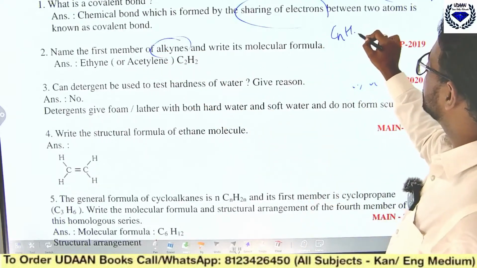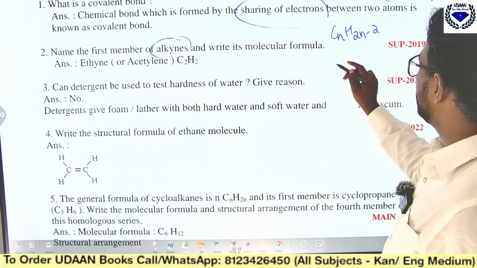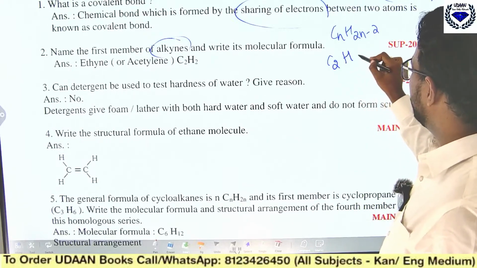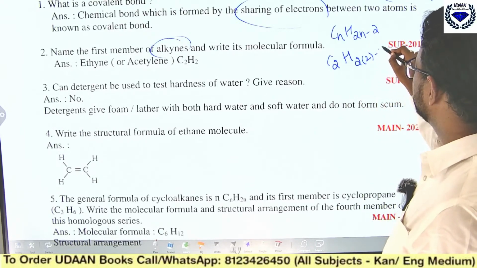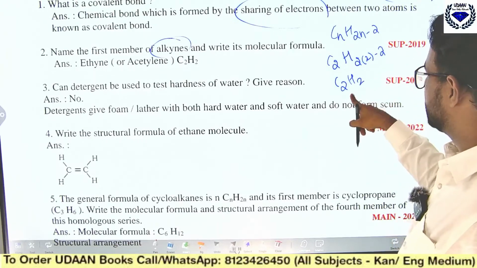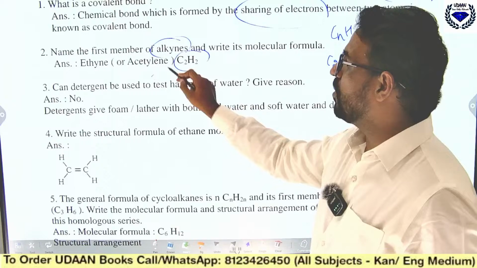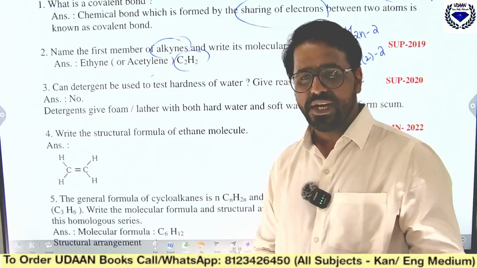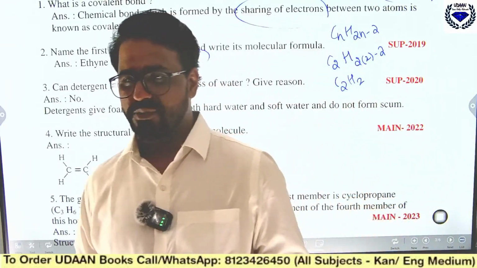CnH2n minus 2. So you can write C2, H: 2 into 2 minus 2, 2 twos are 4, 4 minus 2 is 2. So C2H2 is the first member. It is also called acetylene. But if you write ethyne, that is also the right answer.